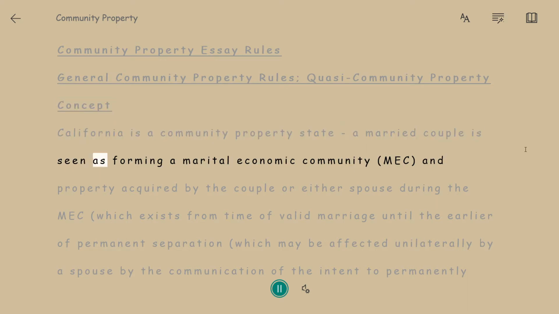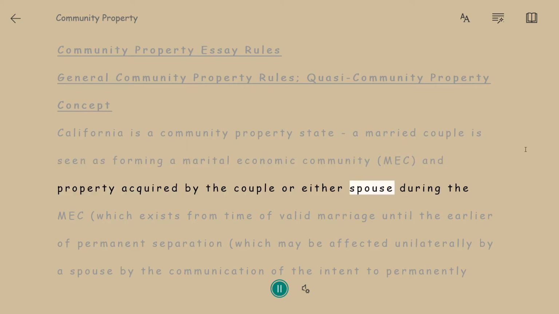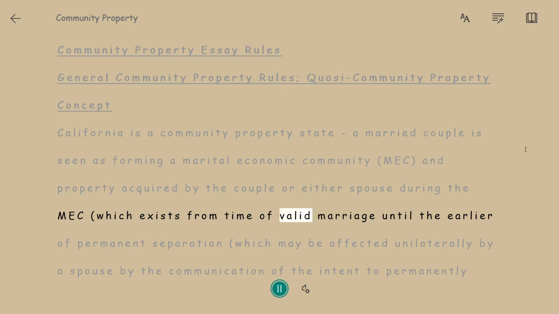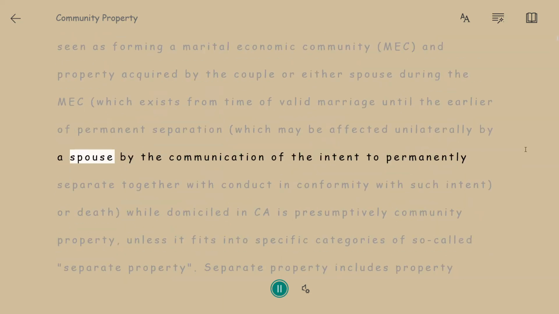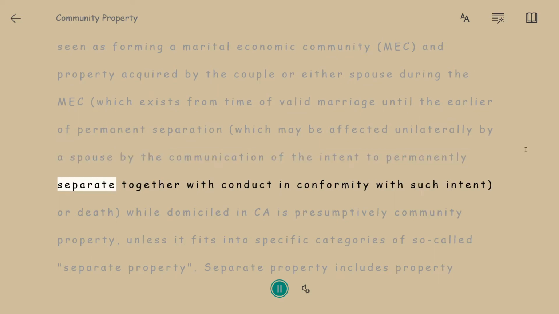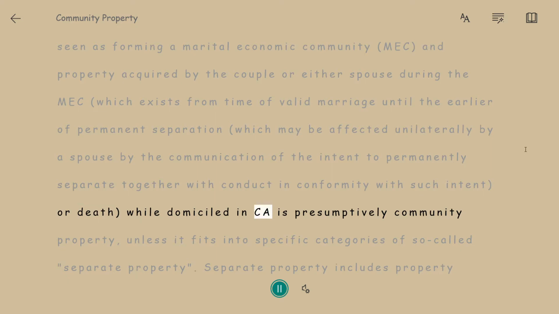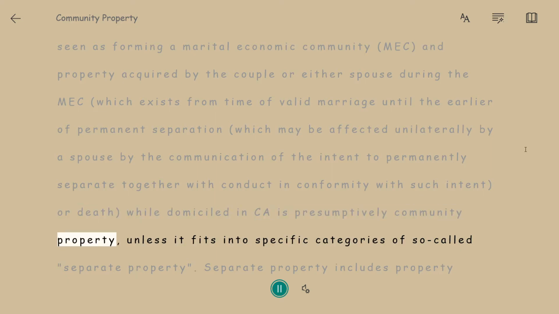A married couple is seen as forming a marital economic community, MEC, and property acquired by the couple, or either spouse during the MEC, which exists from time of valid marriage until the earlier of permanent separation, which may be effected unilaterally by a spouse by the communication of the intent to permanently separate together with conduct in conformity with such intent, or death, while domiciled in CA, is presumptively community property, unless it fits into specific categories of so-called separate property.